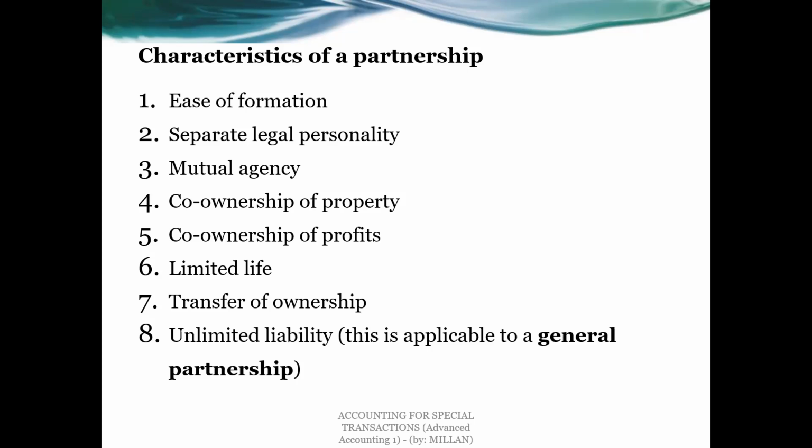So you call it unlimited liability in the sense that the creditors can run after the personal assets of each of the partners as long as they are general partners.